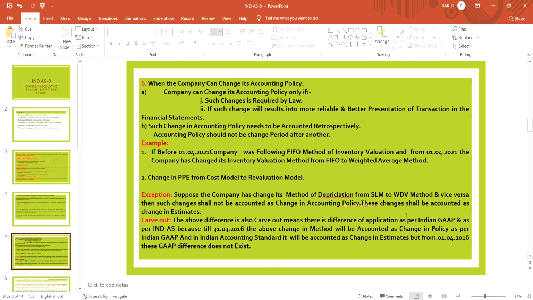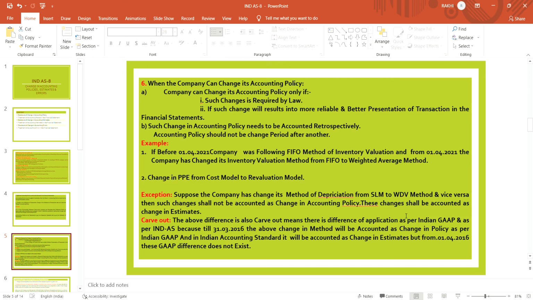But after application of Ind AS, it will be accounted as an estimate. It will no more exist as an accounting policy. It will be treated as an accounting estimate. And in Indian GAAP also, from 1st April 2016, it will be converted from accounting policy to accounting estimate.